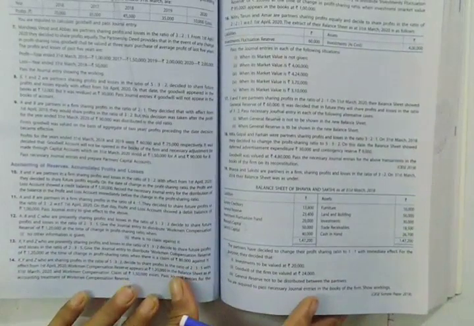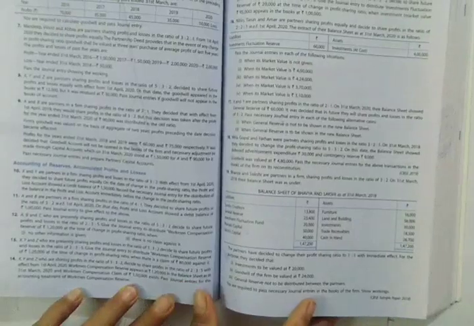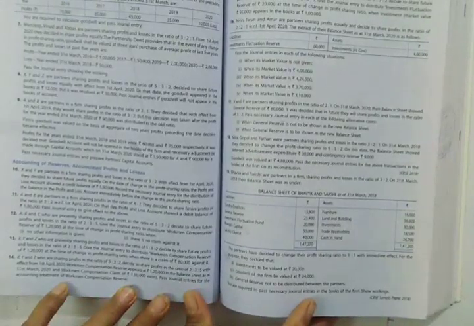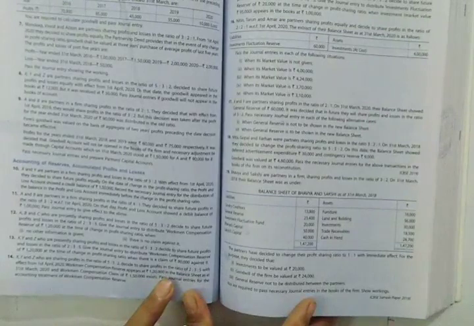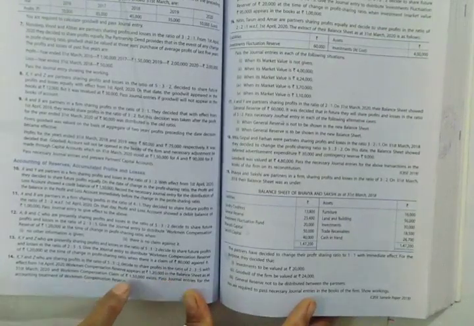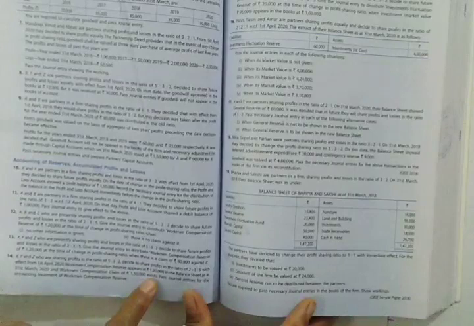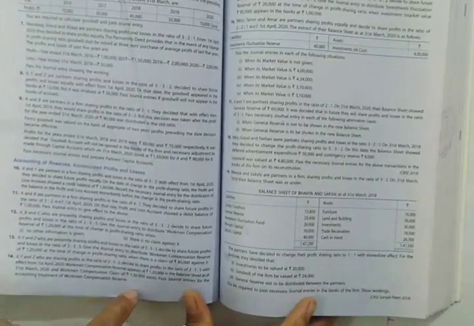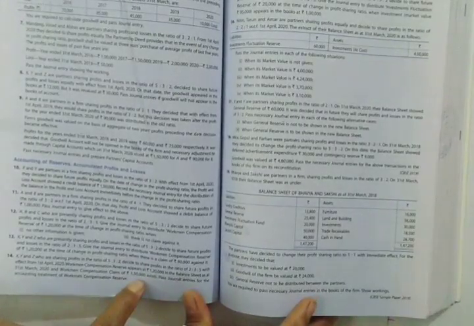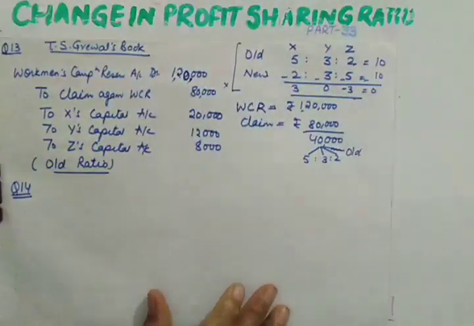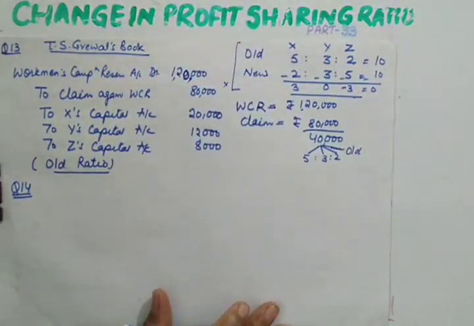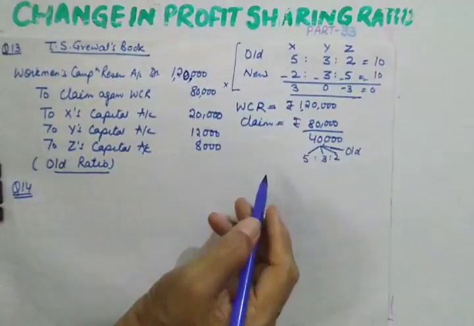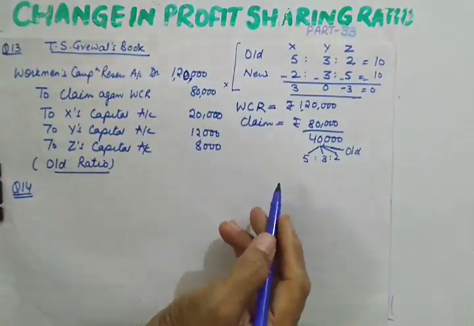X, Y and Z sharing profits and loss in the ratio of 5:3:2 decided to share profits in the ratio of 2:3:5 with effect from 1st April. Workman compensation reserve appearing at 1,20,000 in the balance sheet and workman compensation claim 1,50,000. Pass journal entry for the accounting treatment of workman compensation reserve. See what you are required to do here. Claim is more. So this is the case when claim is more, remaining things are same, the ratio is same, partners are same, only the claim differs.